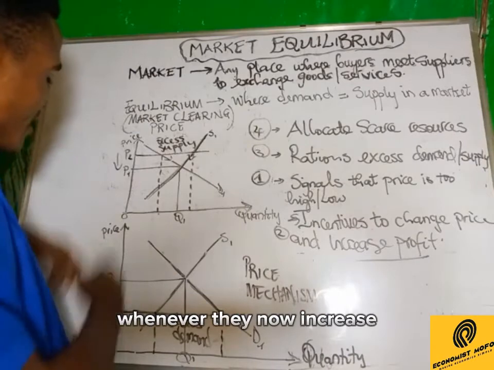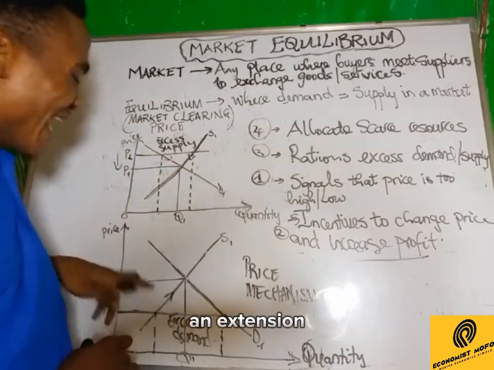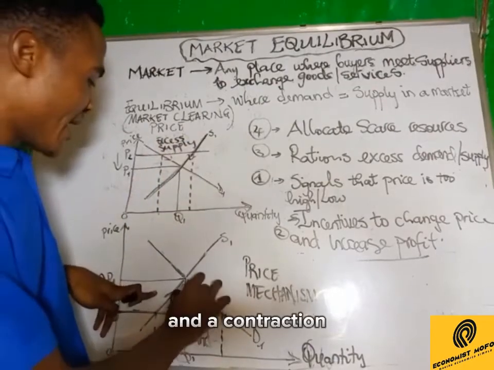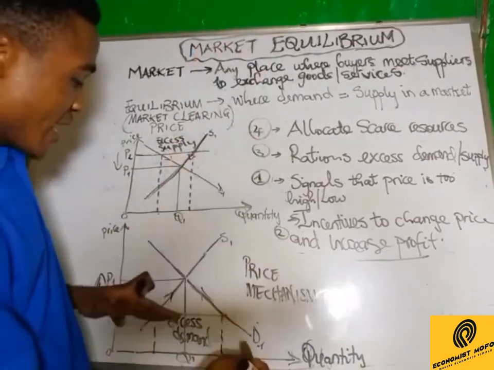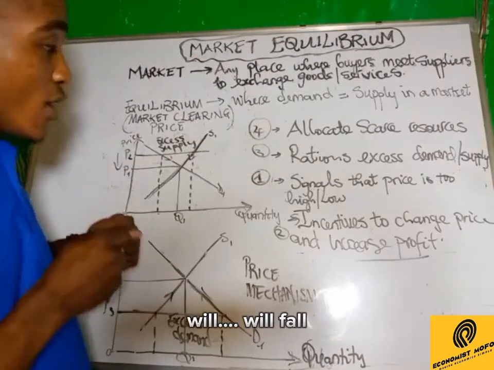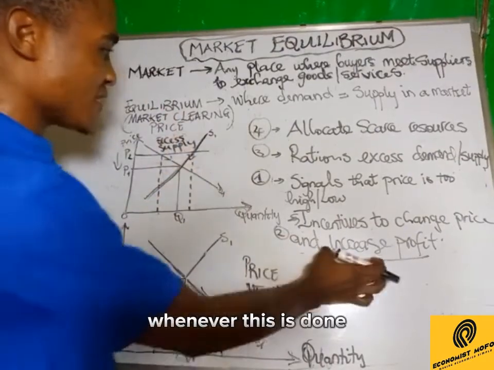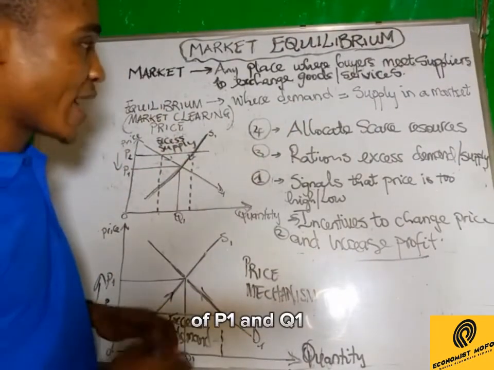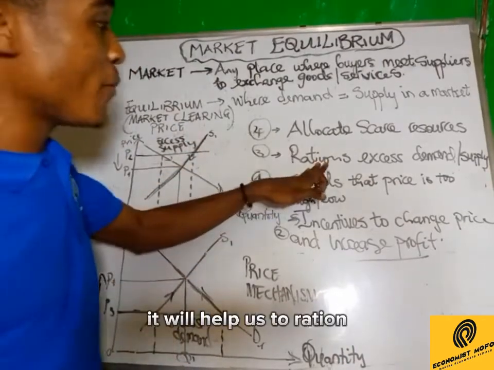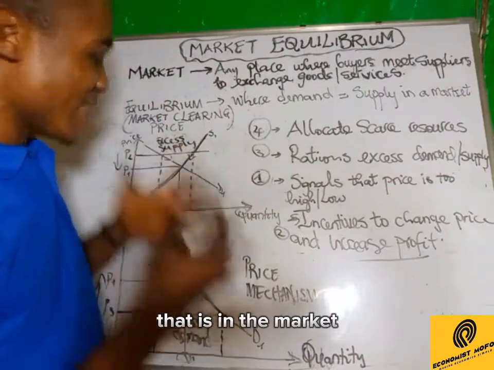Whenever they increase the price back to equilibrium, to P1, this will lead to what? An extension in supply and a contraction in demand. Extension in supply because supply will increase, contraction in demand because demand will fall because of the increase in price back to the equilibrium. Whenever this is done, it brings us back to the equilibrium of P1 and Q1, and at this level it will help us to ration the excess demand and excess supply in the market.